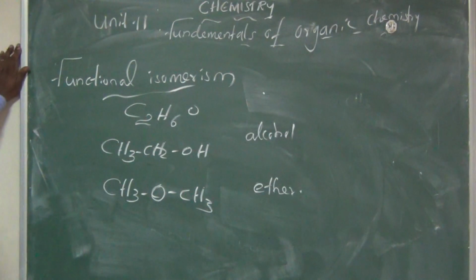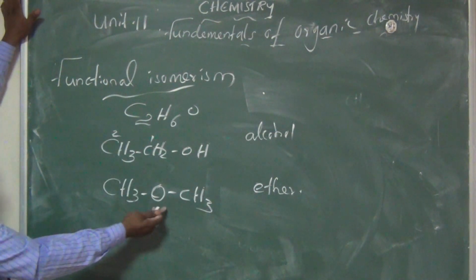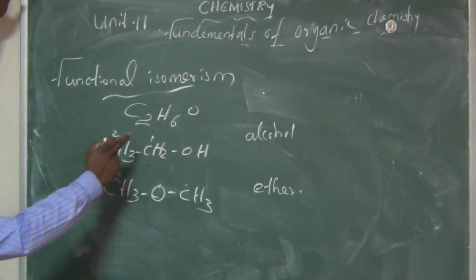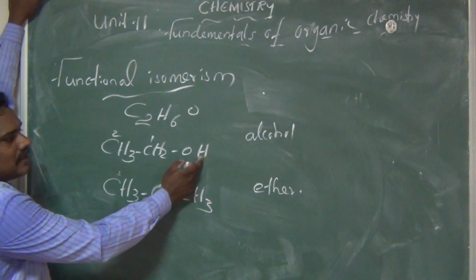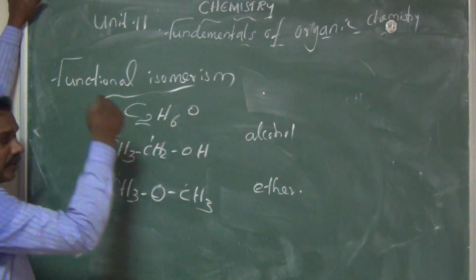Cool. Here we can count the number of carbons. How many carbons are there? 2 carbons. Here also, 2 carbons. So 2 carbons are there. How much hydrogen is there? 3 plus 2, 5, plus 1, 6. So hydrogen is also correct. About the oxygen, only 1 oxygen is there.